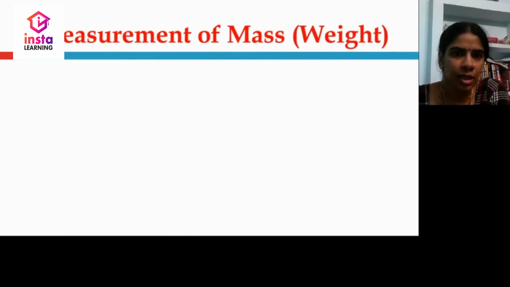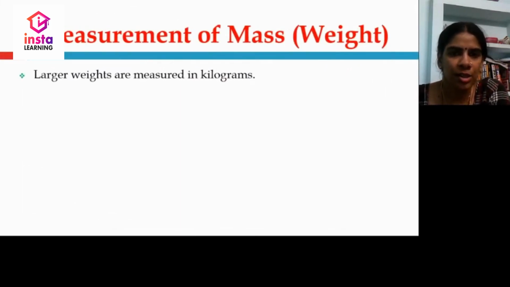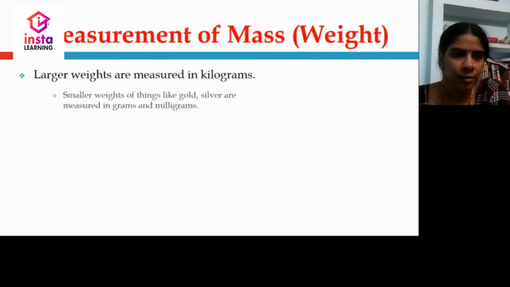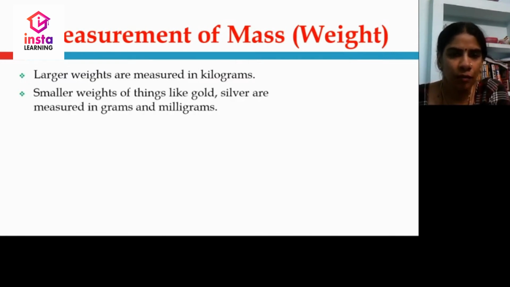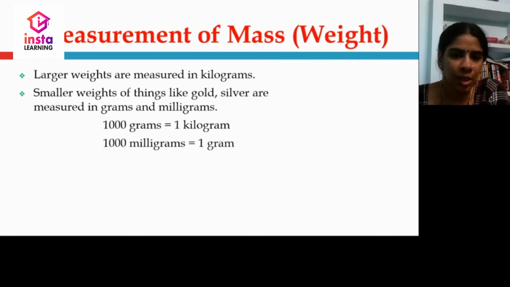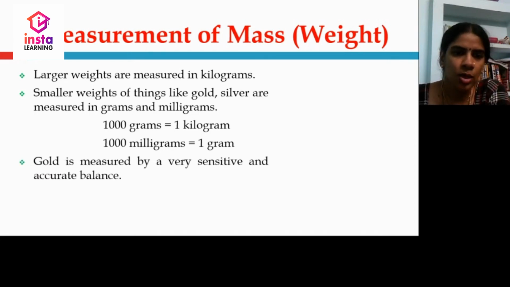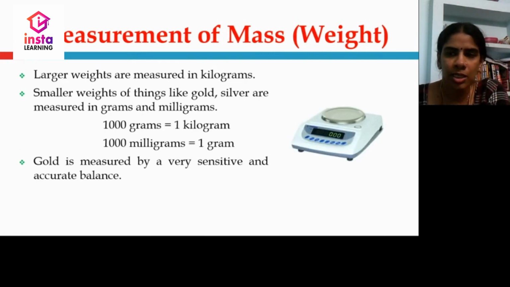Let us see the next way. Larger weights are measured in kilograms. Smaller weights of things like gold, silver are measured in grams and milligrams. 1000 grams is equal to 1 kilogram. 1000 milligrams is equal to 1 gram. Gold is measured by a very sensitive and accurate balance. You can see this in a jewelry shop.